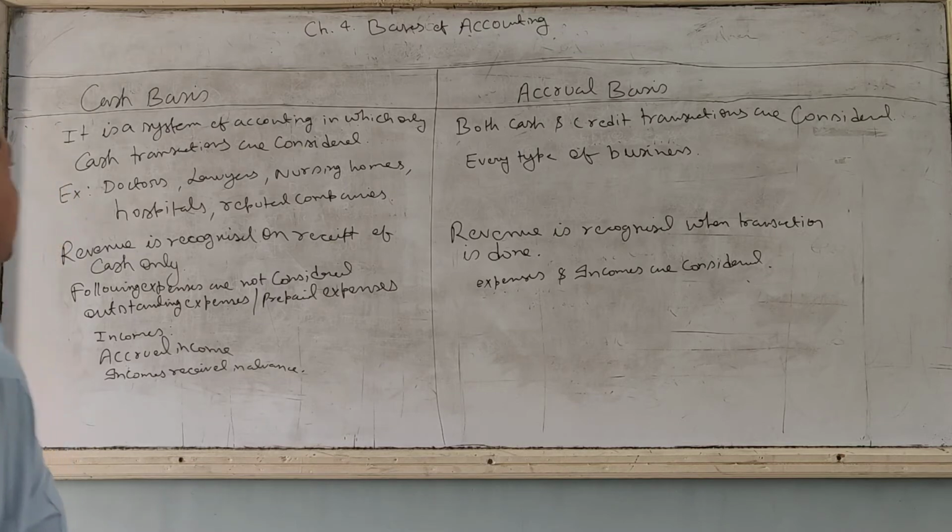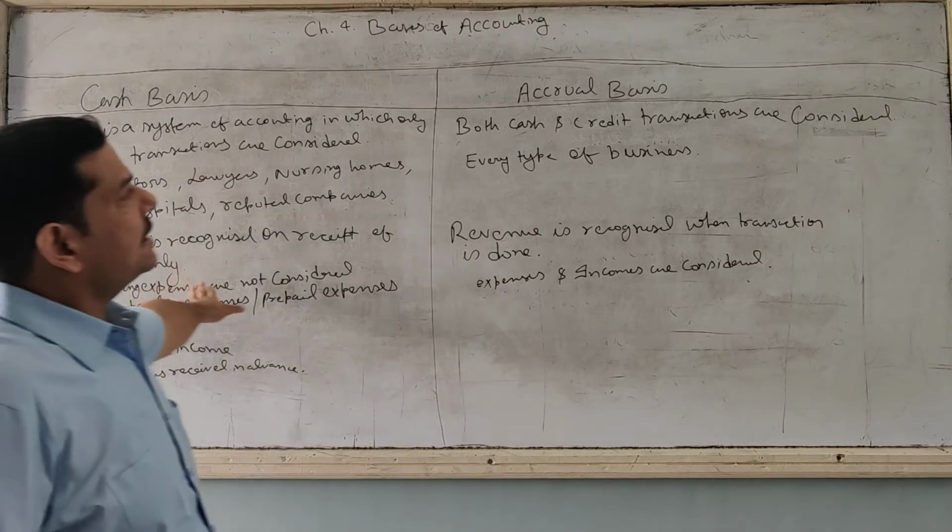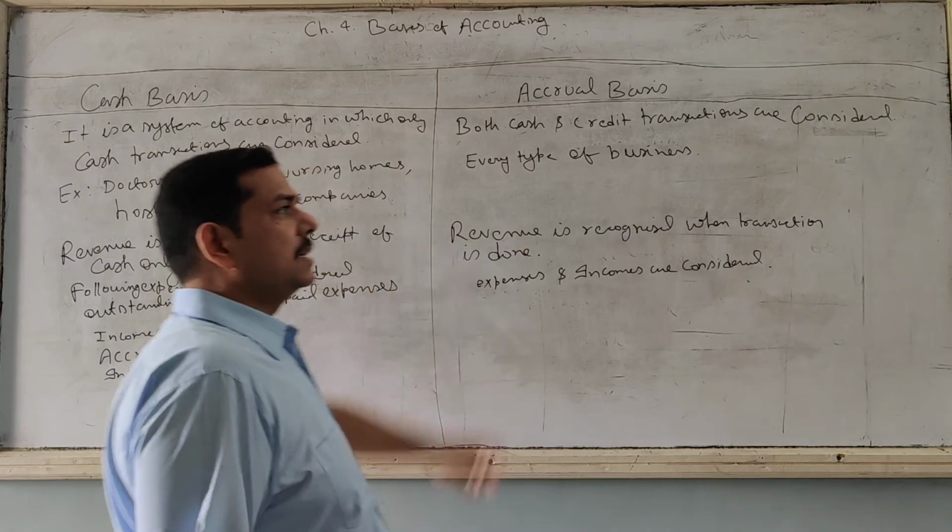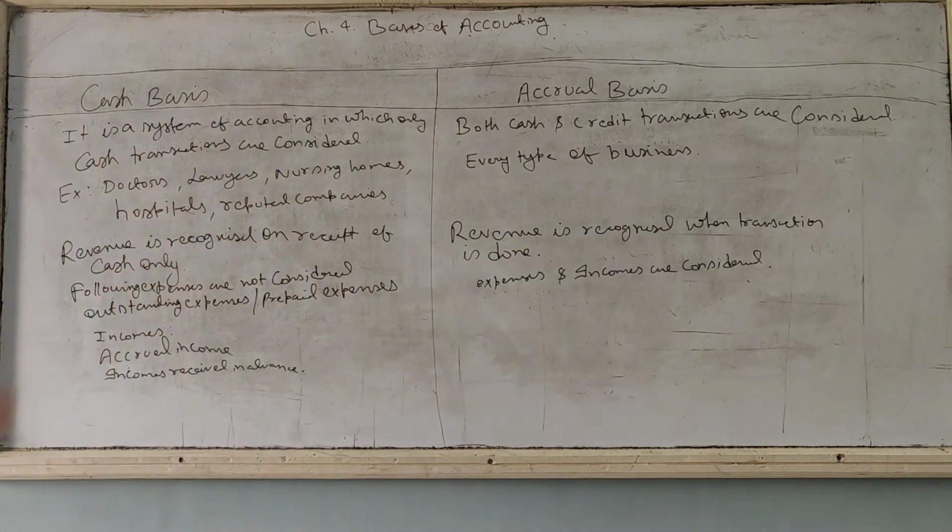So in accounting there are two bases. First is cash basis and second is accrual basis. Now what is cash basis? It is a system of accounting in which only cash transactions are considered. This means revenue is recognized when it is received.